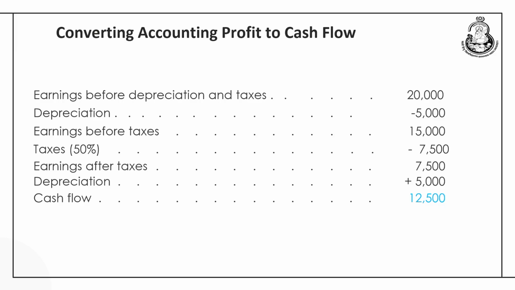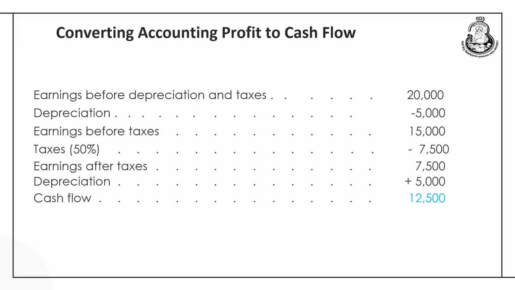Before we enter into the other discussions, as we have just mentioned, profit and cash flow are two different things, but cash flow should be preferred over accounting profit. So, now the question arises, how to convert profit into cash flow. Profit can be sales minus all the direct and indirect expenditure. But the procedure for calculating cash flow starts with the earnings before depreciation and taxes. Suppose there is a firm whose EBIT is 20,000. From this we have to deduct the depreciation.